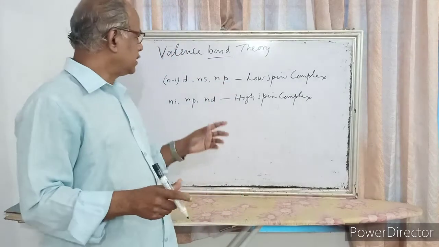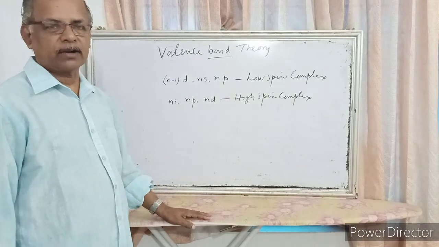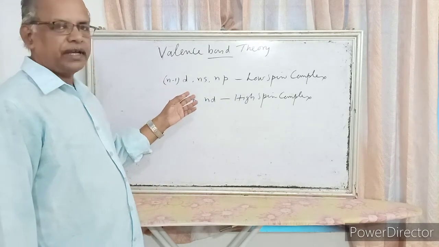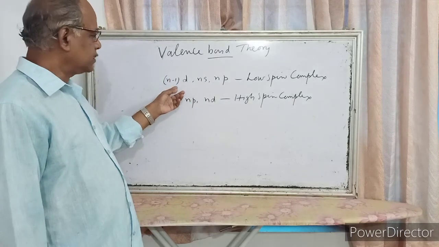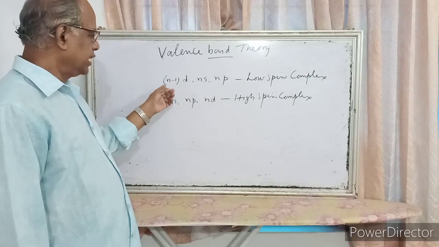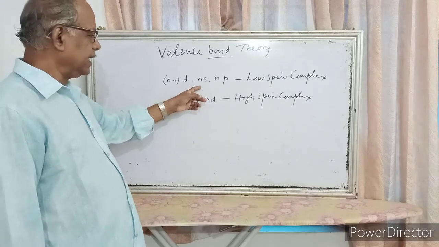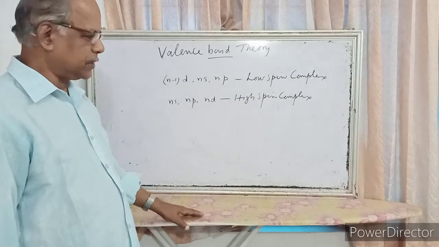Today we are taking valence bond theory connected with the coordination compounds. According to valence bond theory, if the element undergoes n-1d, ns and np hybridization, the complex will be a low spin complex.